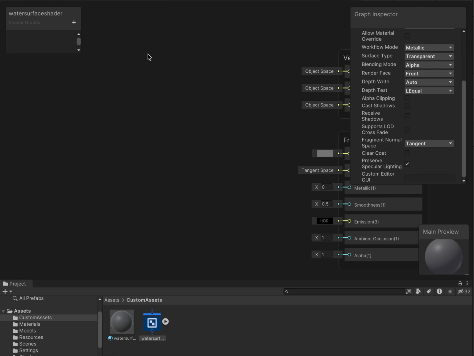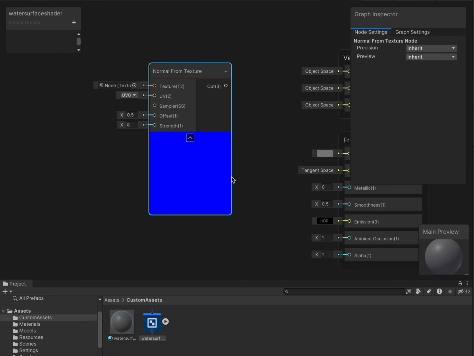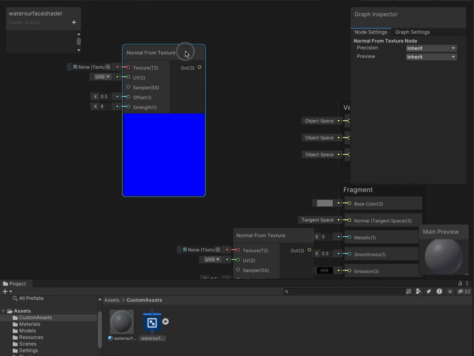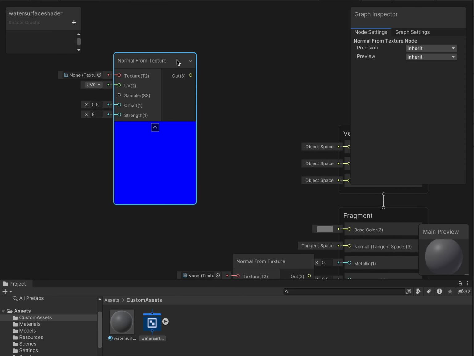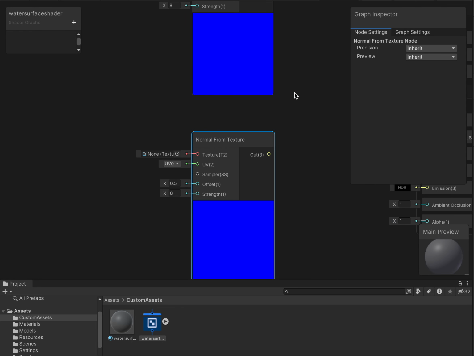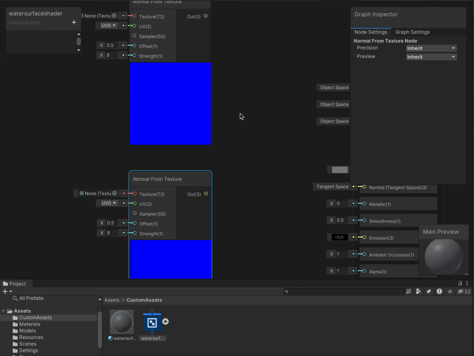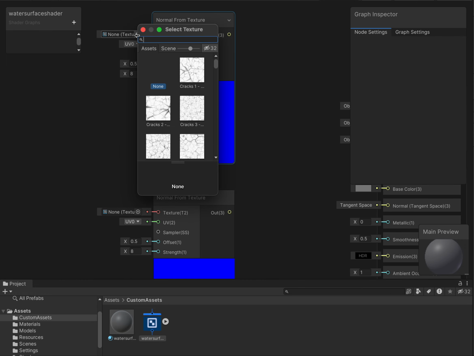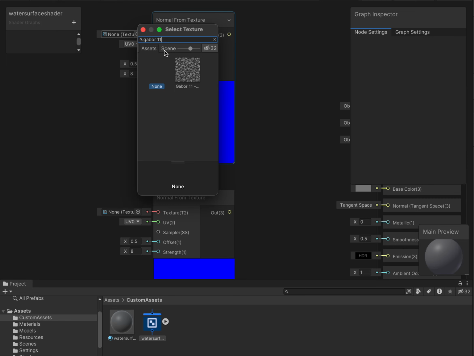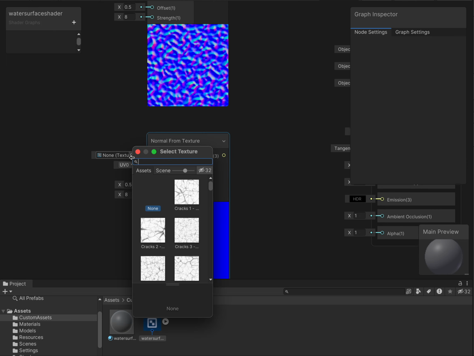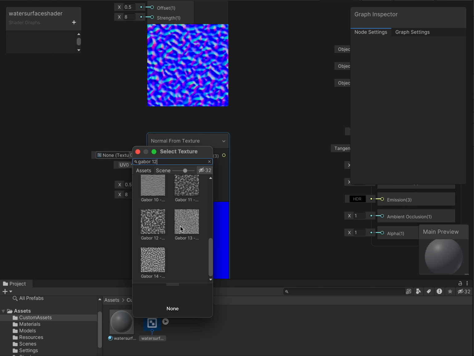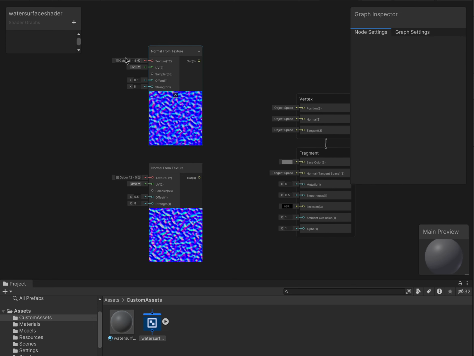I'm going to create a texture node. So create node, and you'll look up Normal From Texture, right? I'll duplicate this because we're going to combine two different textures together to create an interesting look. I already have some textures preloaded into the project. If you find your own, you can experiment with that. So we're just going to go with Gabor 11, and Gabor 12, sure, whatever. Gabor 12, there it is. Okay, cool. So that's just the basics of it.